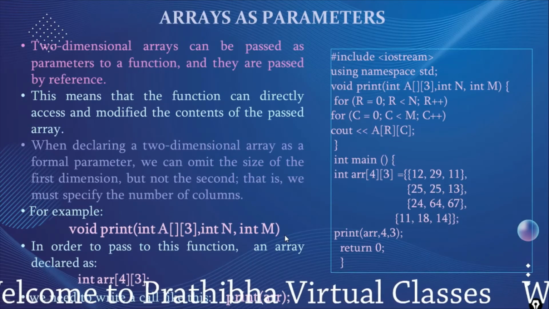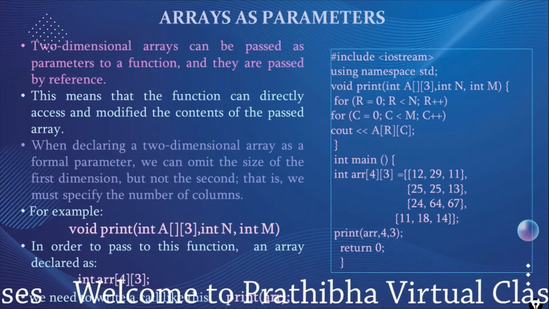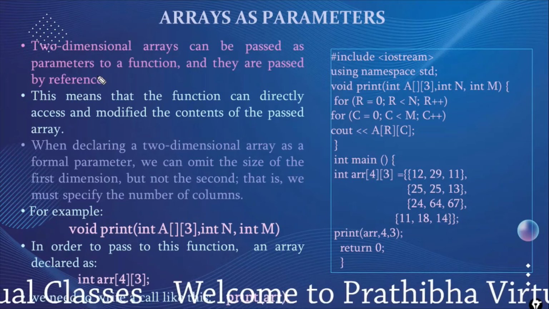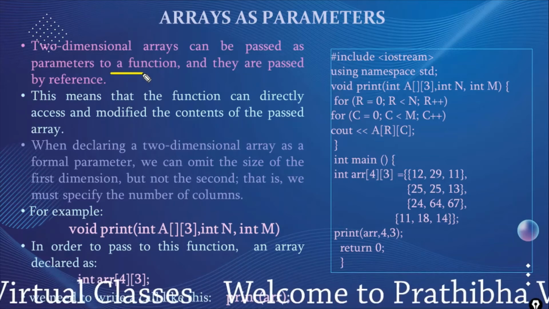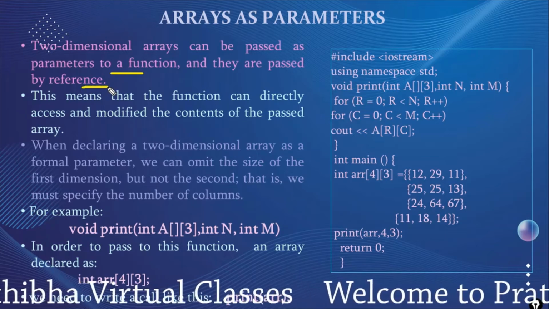And next, we can pass arrays as parameters. Two-dimensional arrays can be passed as parameters to functions, and they are passed by reference.